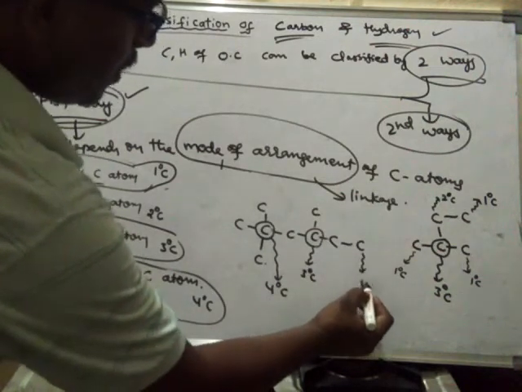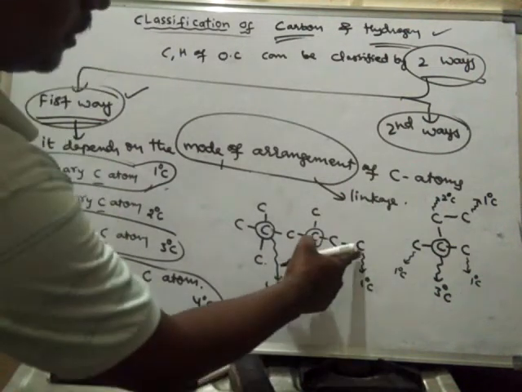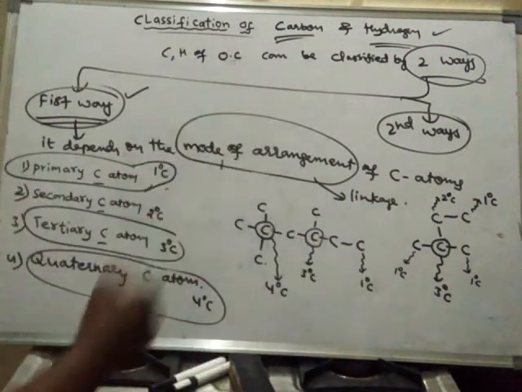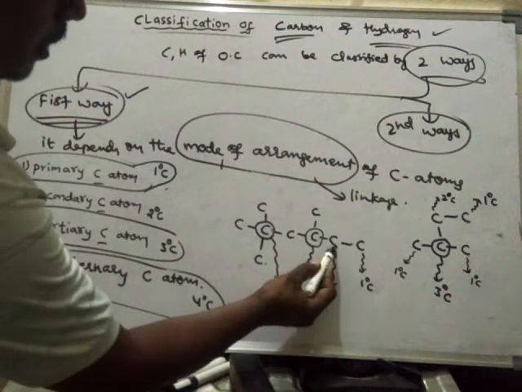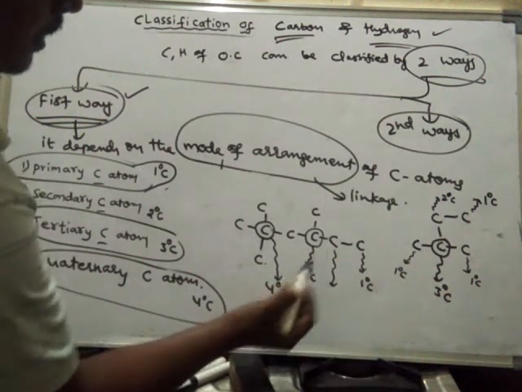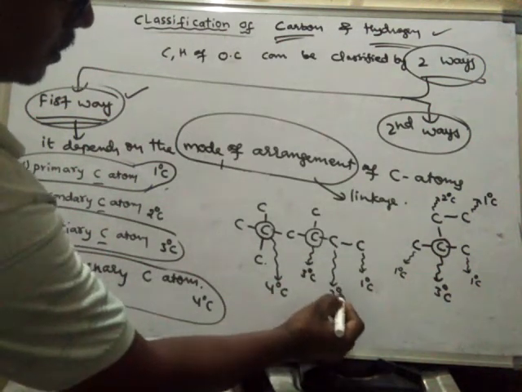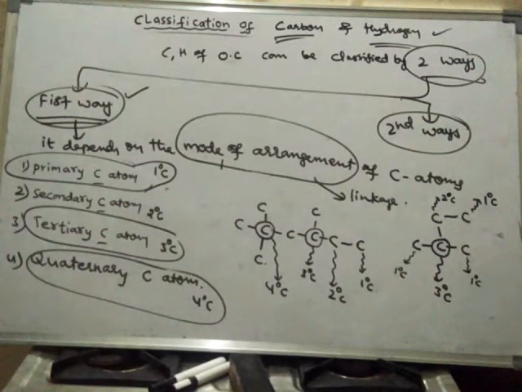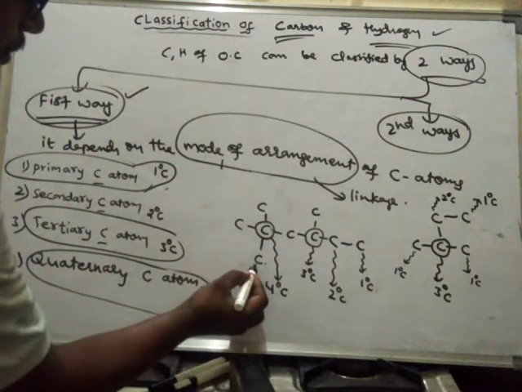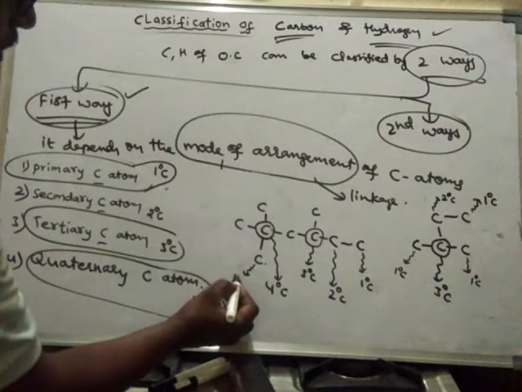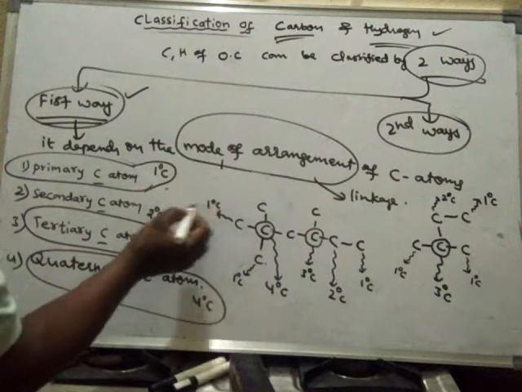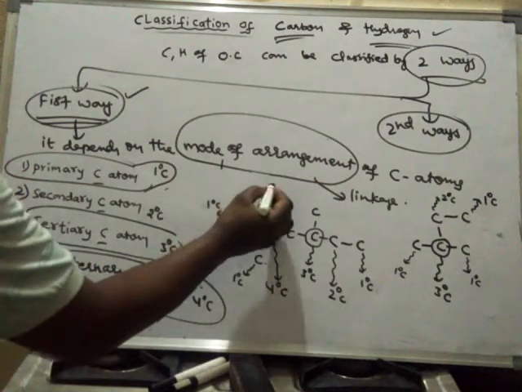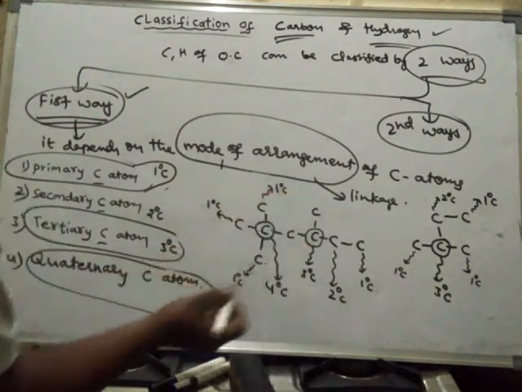Then what is this carbon? This is a primary carbon because it is connected directly only with one carbon. This one, what is this carbon? This carbon is connected to two carbons directly, hence it is called secondary carbon. What is this carbon then? This is also primary carbon. This is also primary carbon. This is also primary carbon.